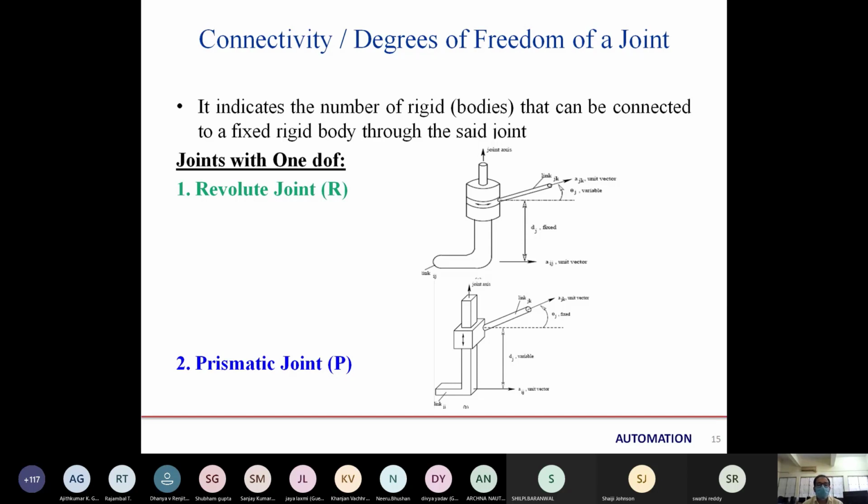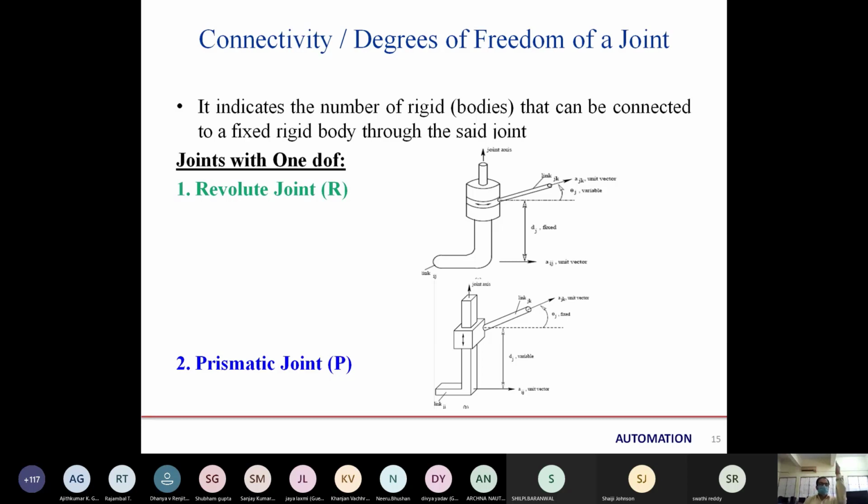Link number 1 is fixed, and link number 2 will be moving around the axis of link number 1. That will be the revolute joint. That means it provides one independent movement, so it will be called a joint with 1 degree of freedom, 1 DOF.